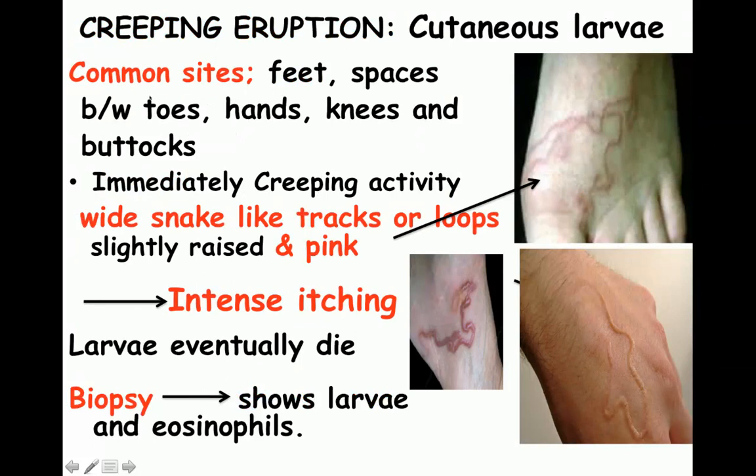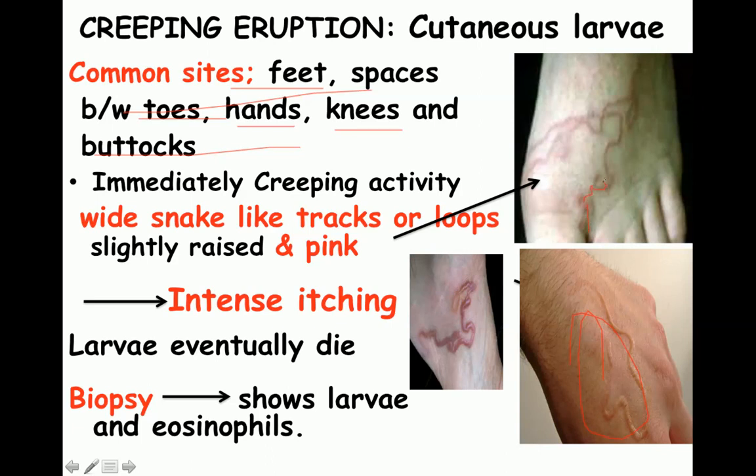The common sites for its entry are, just like with human Ancylostoma, through the feet, the spaces between the toes. From the hands, they can enter via the knees if the person is sitting on the knees or on the buttocks. Now, once they enter, they at once start moving. You can see here it has entered through the spaces between the toes, and here you can see it present in the hand. So when it enters, it at once starts moving, but it is a very slow movement.